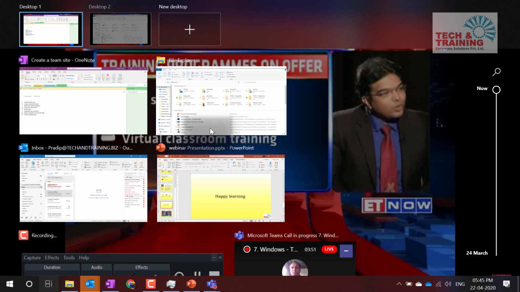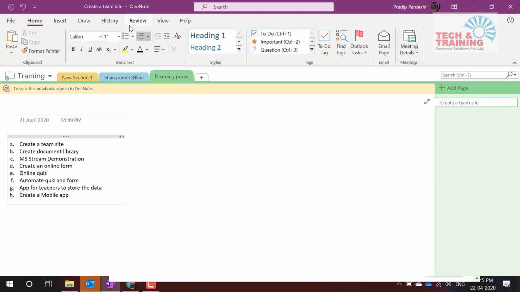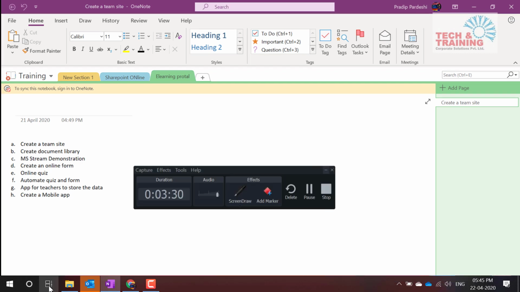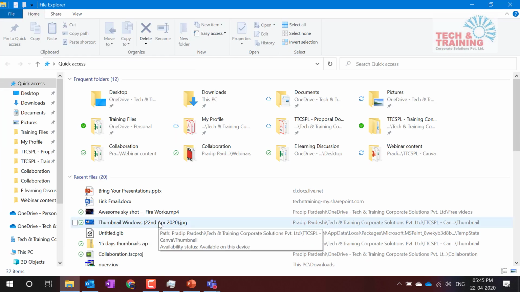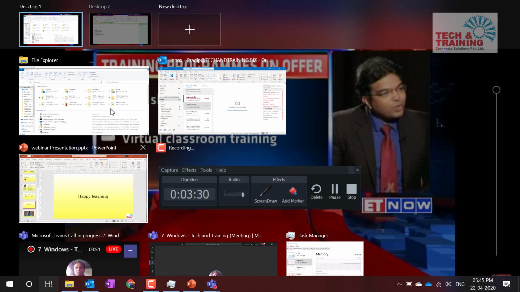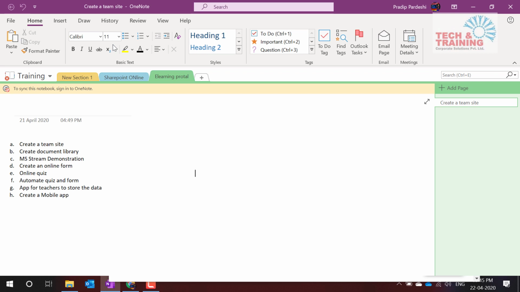I click on desktop number 2. Now see, when I go to desktop number 2, here I have all the desktops which are available, all the files which are available, and this desktop has got fewer windows available. When I'm not conducting the training program, I want these files to be with me, and while I'm conducting the training program, I want these to be open and running. A simple shortcut to switch the windows or desktops.